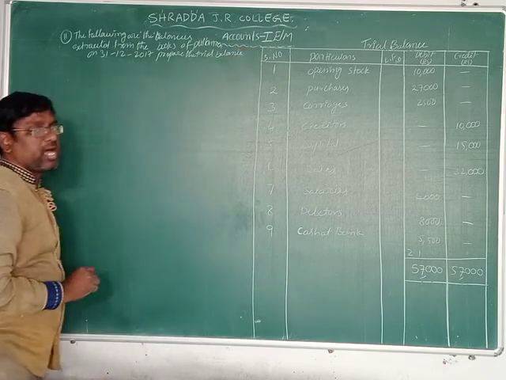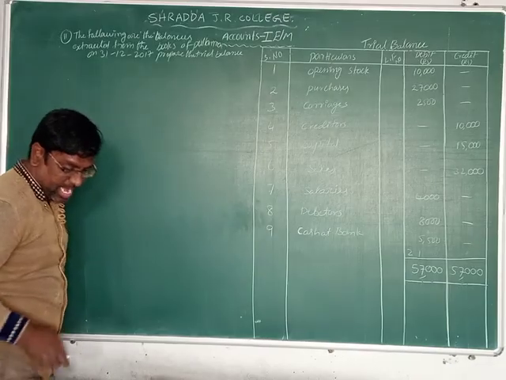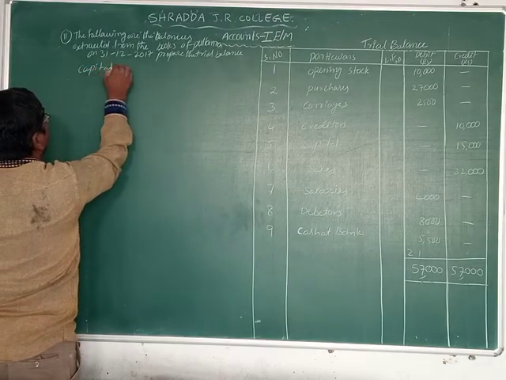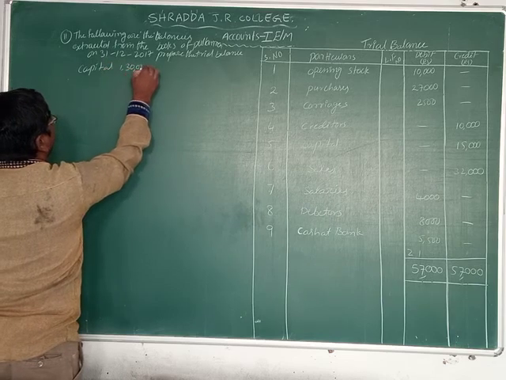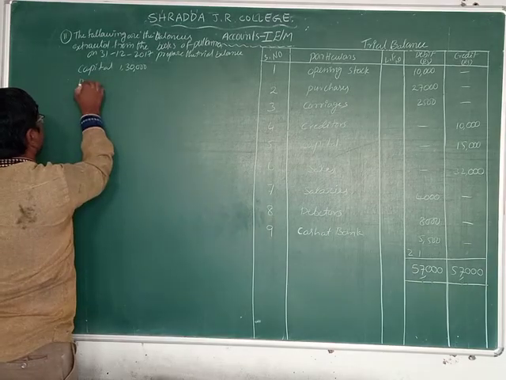Okay, friend, this is the question given. So what is given here? Let us see. Capital 1,30,000. Next one, drawings 12,000.